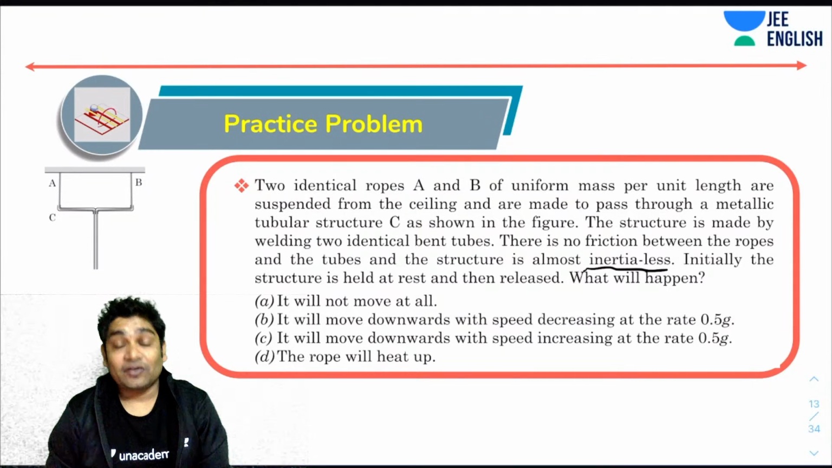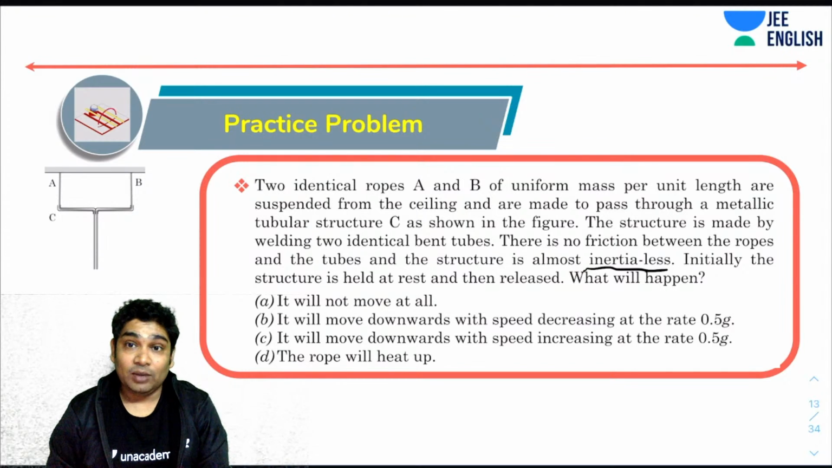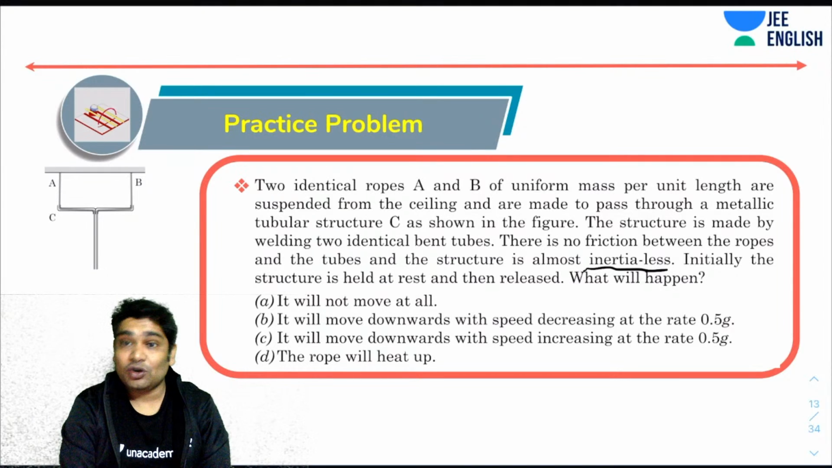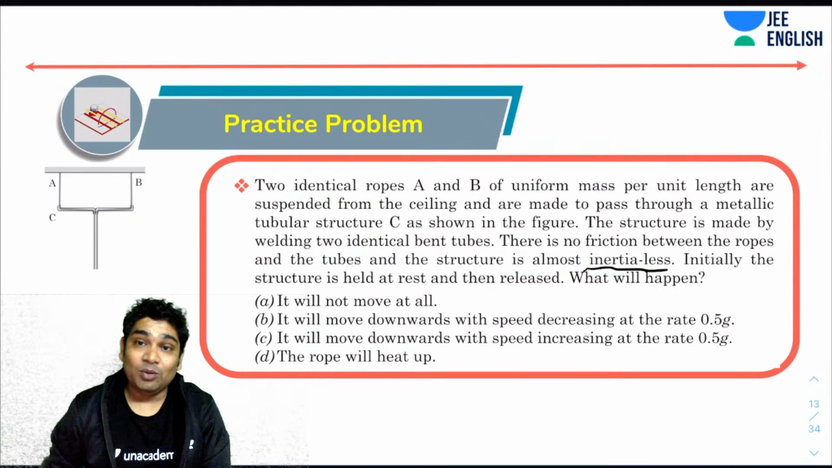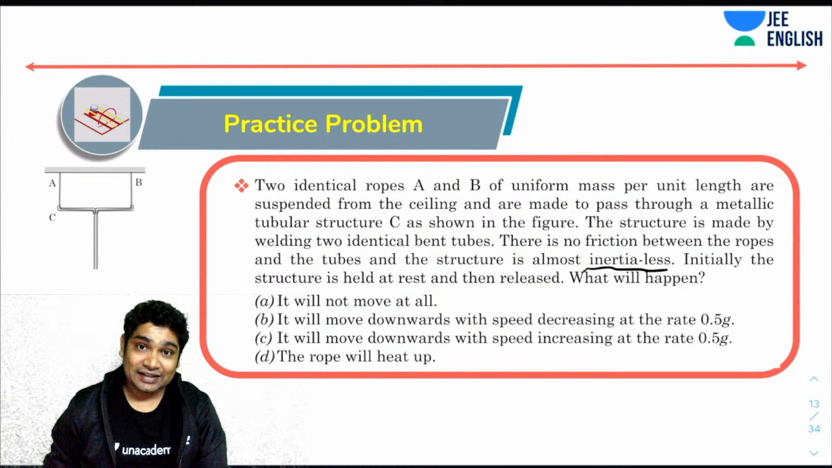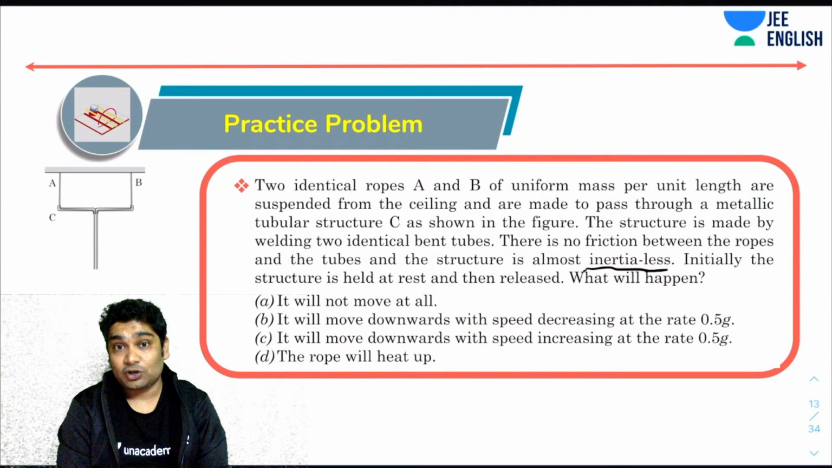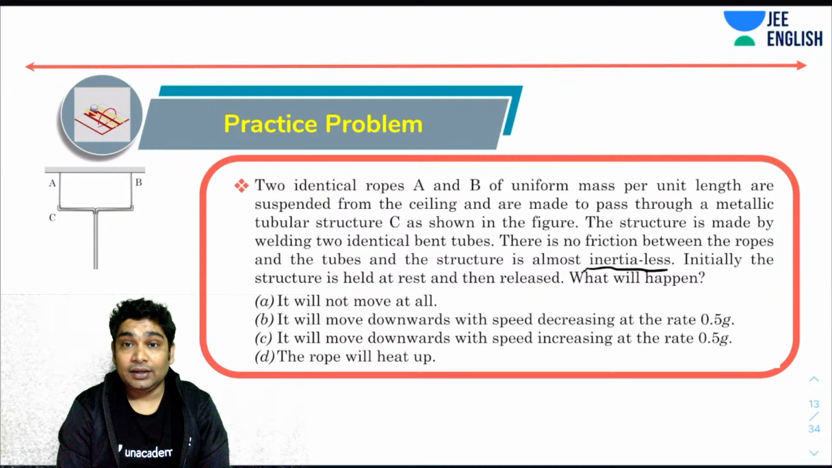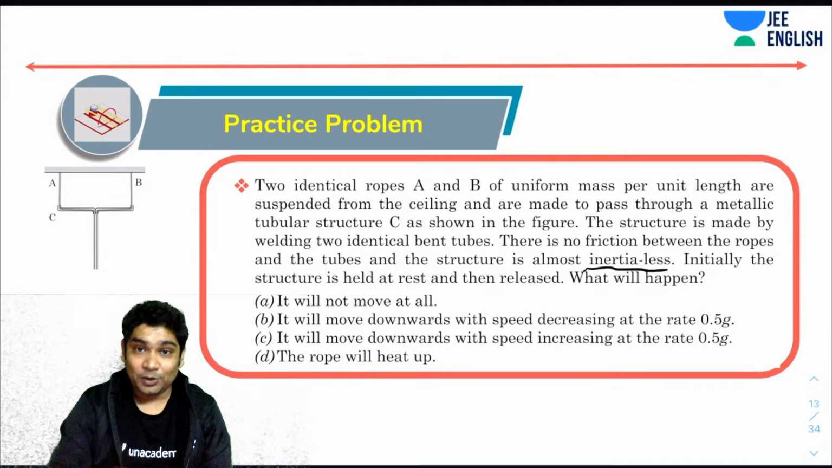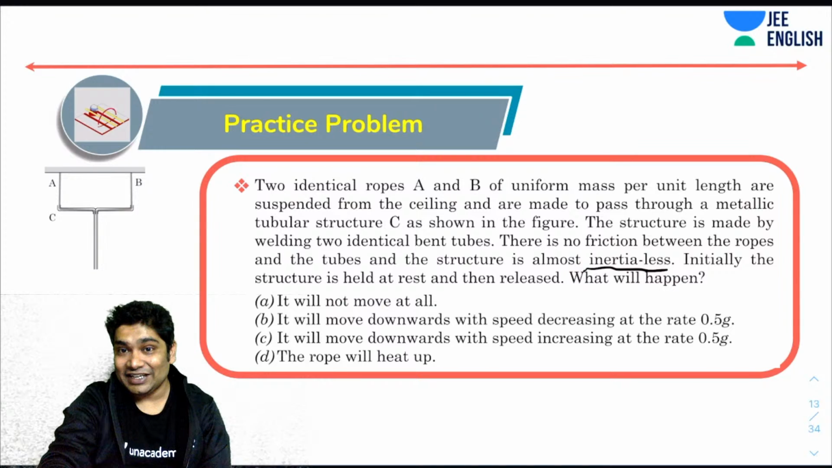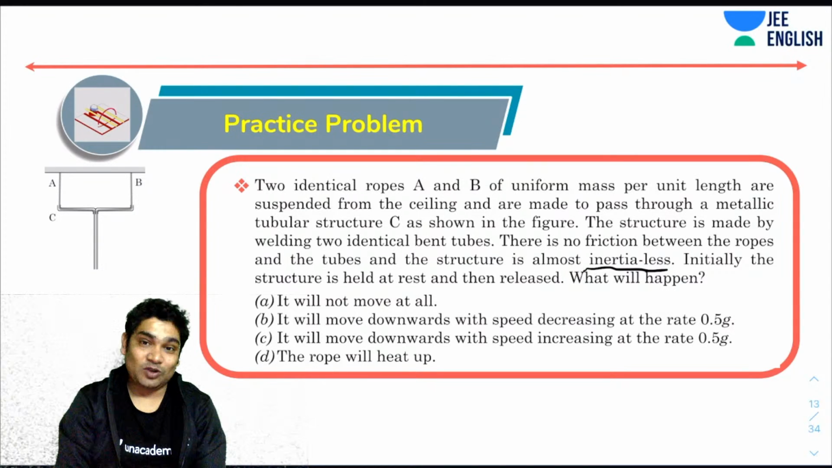A, it will not move at all. B, it will move downwards with a speed decreasing at a rate of 0.5 g, that is with a retardation of 0.5 g. C says it will move downward with a speed increasing at the rate of 0.5 g, that is with an acceleration of 0.5 g. And D says that the rope will heat up. Why don't you give this a quick try and let's see if you can figure this one out.